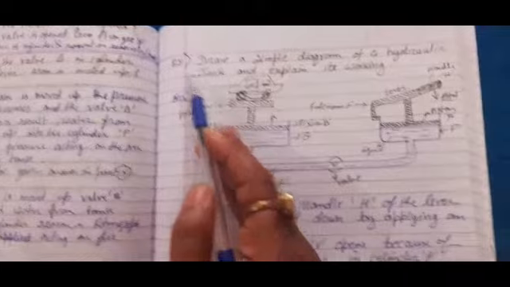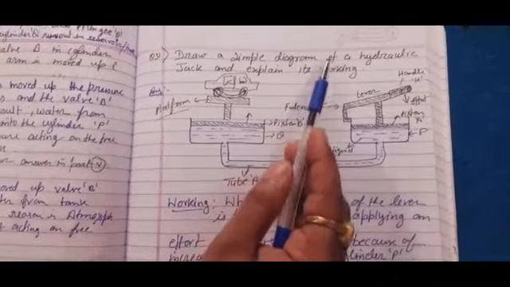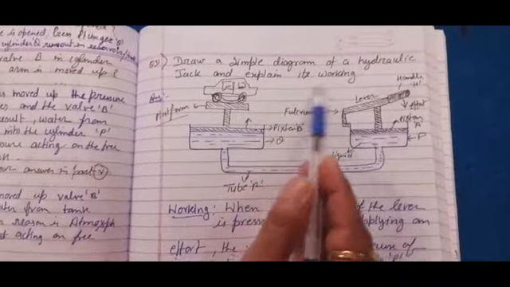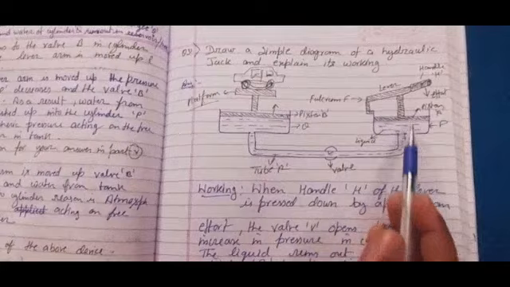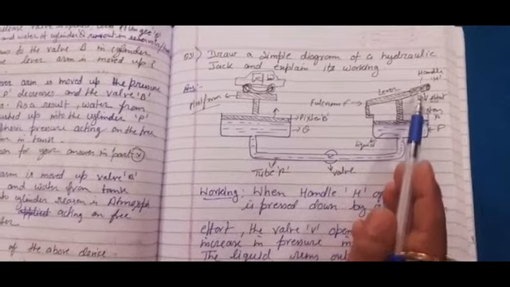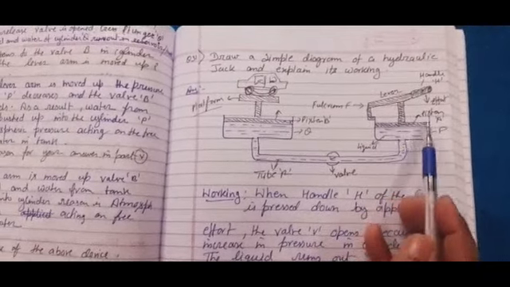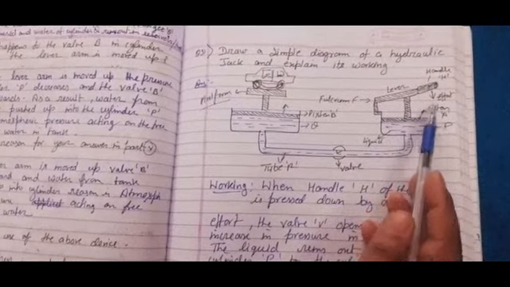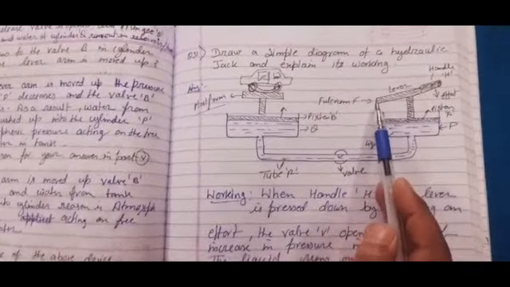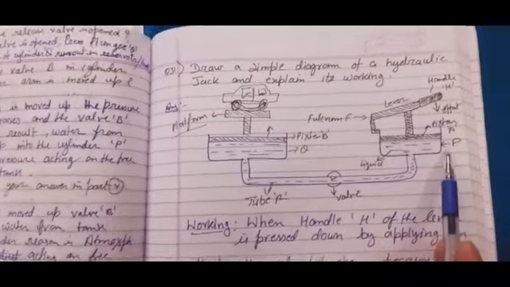Now, our next question, question number 31: draw a simple diagram of a hydraulic jack and explain its working. Again, you may go through your book that is given there also. So I have drawn this diagram. You can see this is the lever, this is the handle, this is piston A. Here we will apply effort, that's why the direction is downward. This is the fulcrum, the joint point.